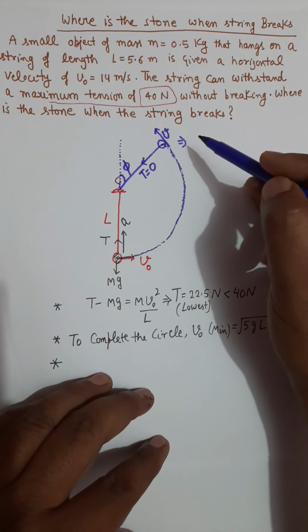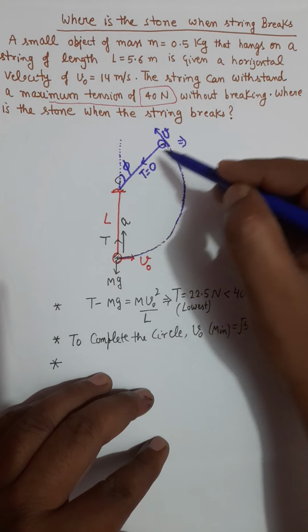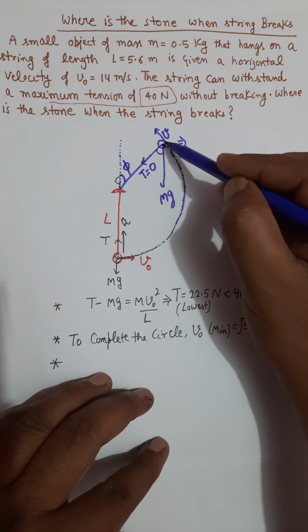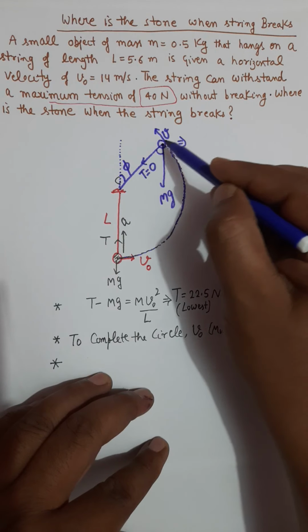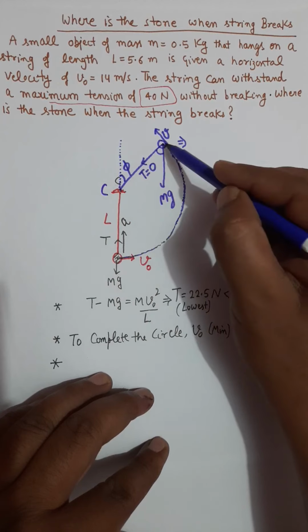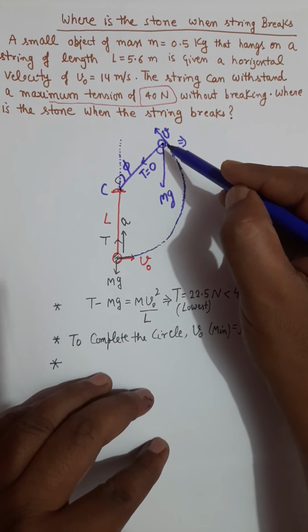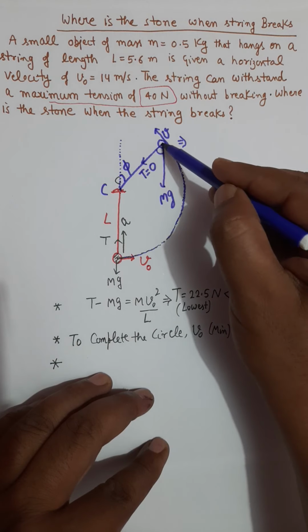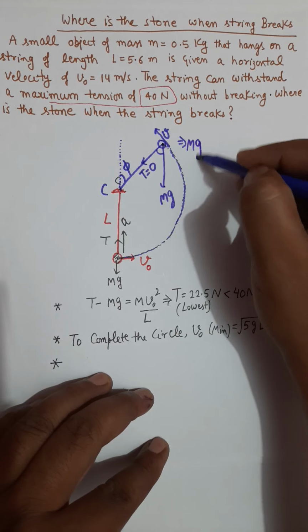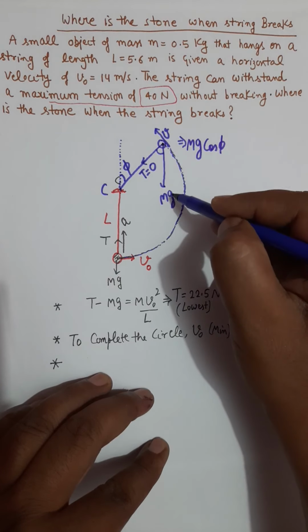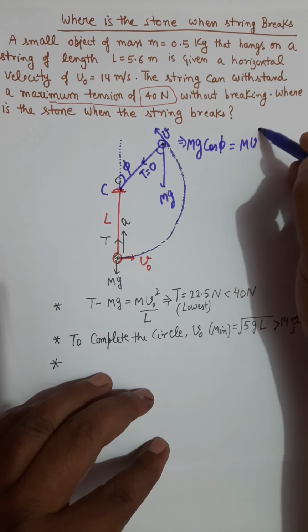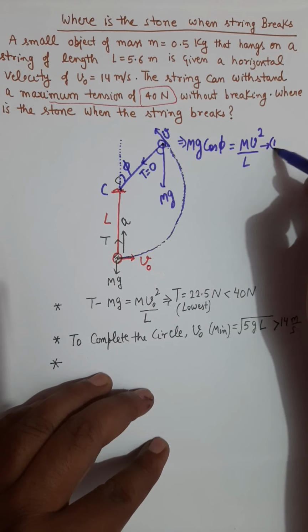So applying equations for the centripetal force, if this is phi, force mg will be in the downward direction. This angle is also phi. Right at this moment, the force towards the center of the circle is the tension T, but that is 0. There will be a component of mg toward the center, mg cos phi, which should equal mv squared over L for this point.